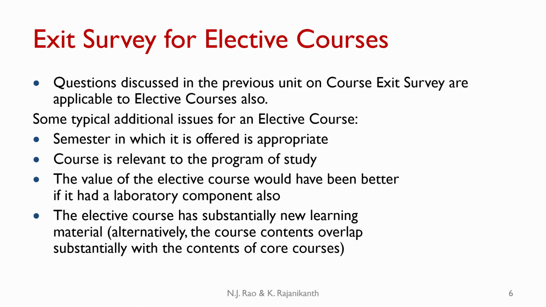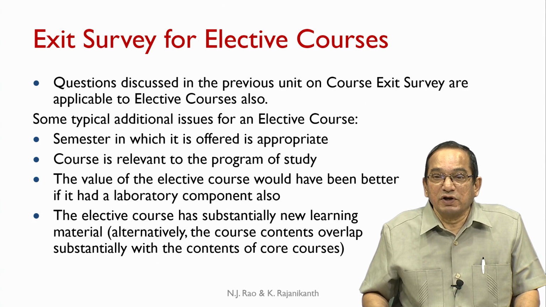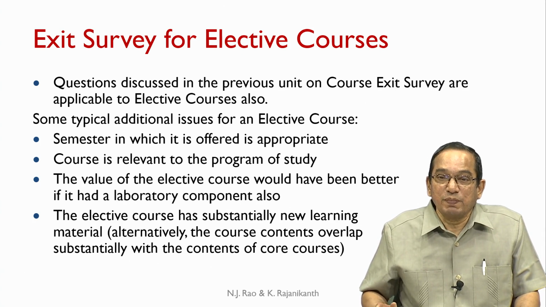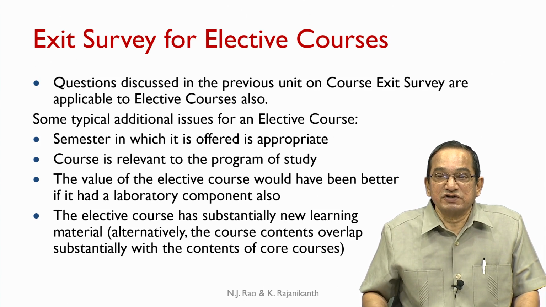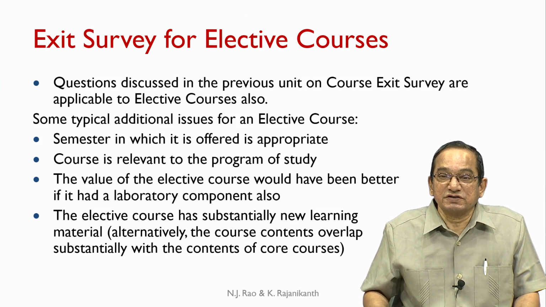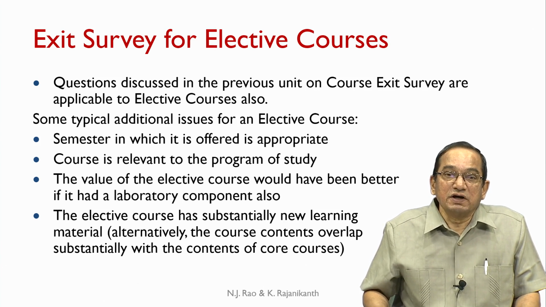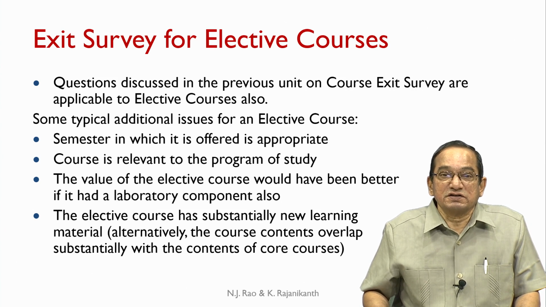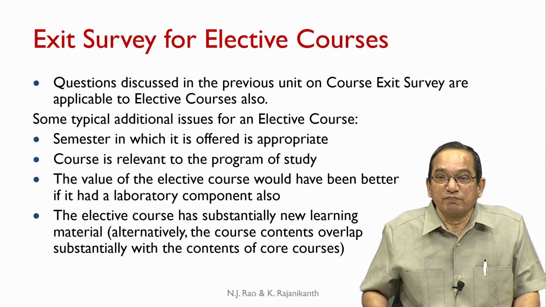Questions discussed in the previous unit on course exit survey are applicable to elective courses also. We can have questions regarding the COs, questions regarding the instructor characteristics, and questions regarding the learning environment. But additionally, there are certain issues for an elective course. Some of them can be as follows. The semester in which it is offered is appropriate.